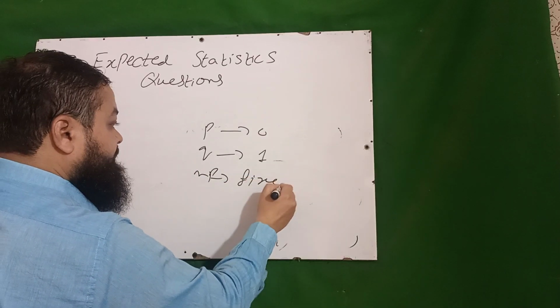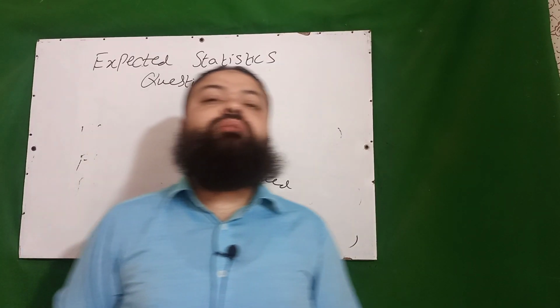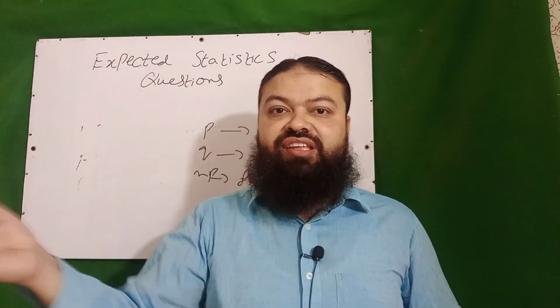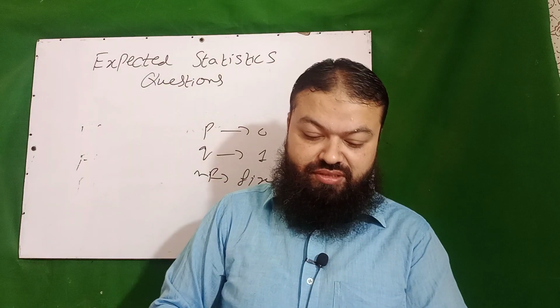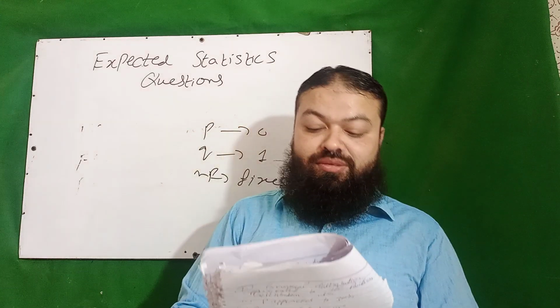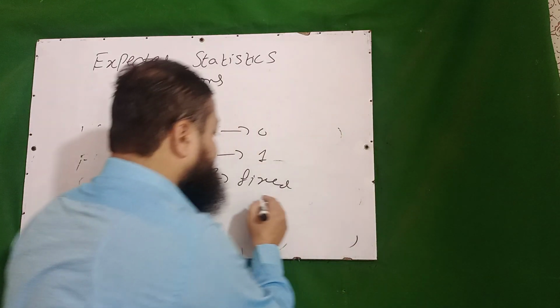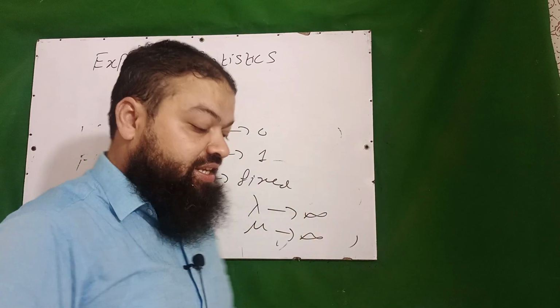A very important one. How many outcomes are there for a binomial experiment? We know in binomial there are 2 outcomes, success or failure. In multinomial there are more than 2 outcomes. Poisson distribution with parameter lambda approaches the normal distribution when lambda approaches to infinity or mean approaches to infinity. Its parameter, a very important one.